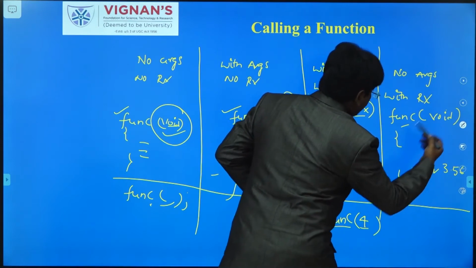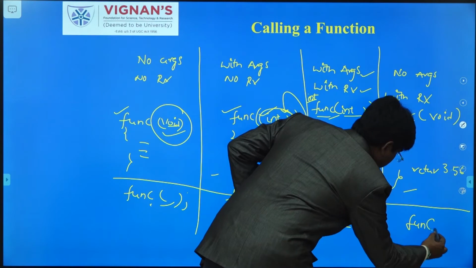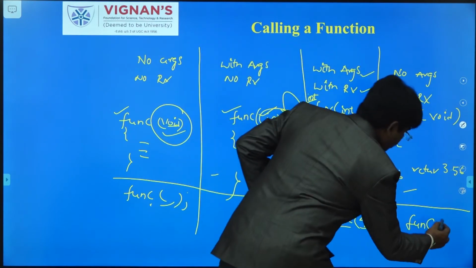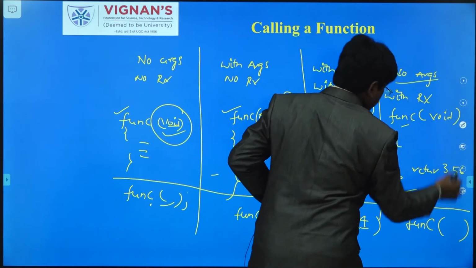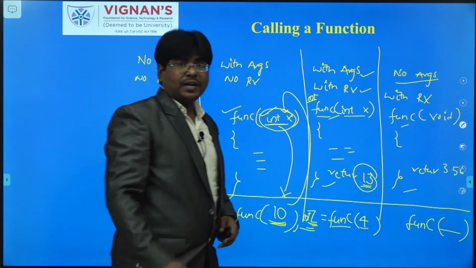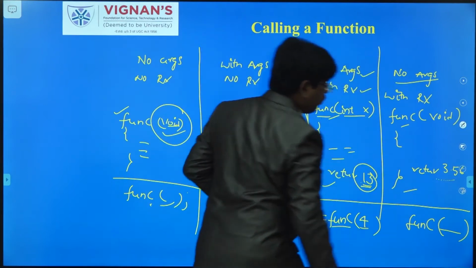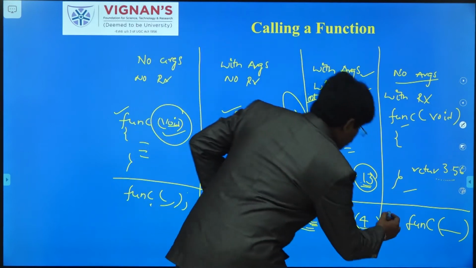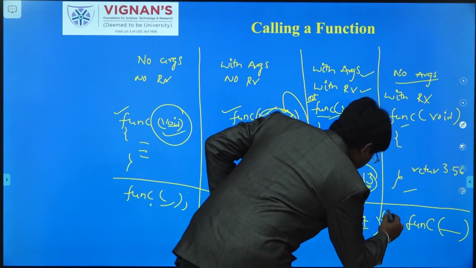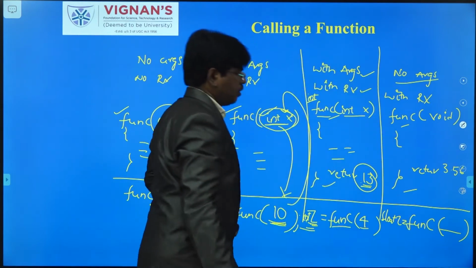So here is the same concept. If you want to call this particular function, simply you can mention func, and if there are any arguments, there are no arguments, that means no need to pass any value here, but it will return some value. What type of value is it returning? A float value. So when you want to take float values, you have to mention the type as well as the variable name.